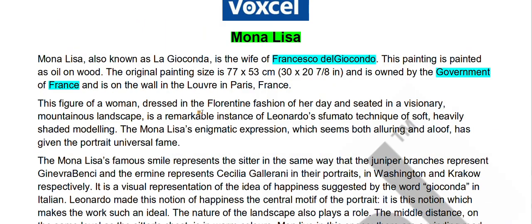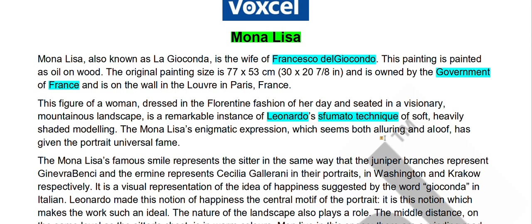So what we will do is we will read further. The figure of a woman dressed in Florentine fashion of her day and seated in a visionary mountainous landscape is a remarkable instance of Leonardo's fumetto technique of soft, heavily shaded modeling. Okay, so from here it can be easily deduced that this person used his particular technique known as fumetto.